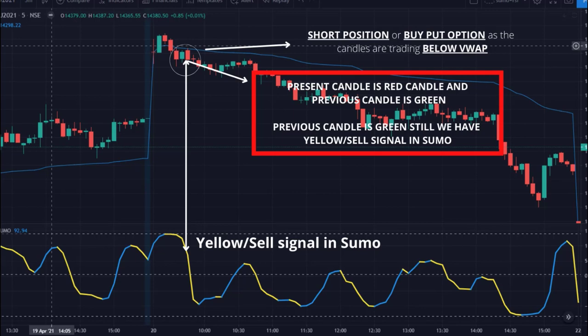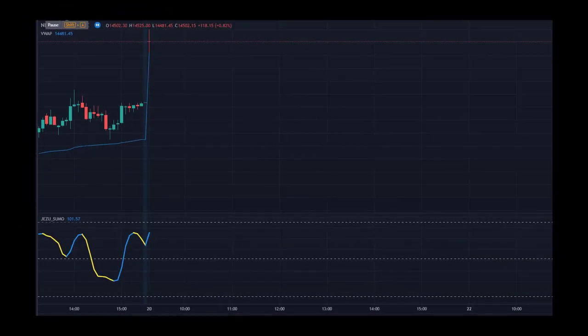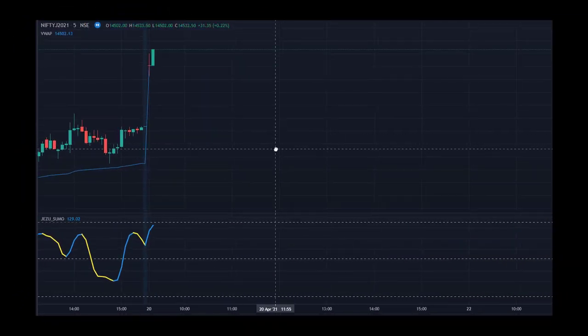If we find any bullish entry, we would only scalp as the price is below VWAP, because that bullish entry might be a small retracement. Here we see that sumo is showing us the bearish entry and the price is below VWAP. So we can short futures or we can buy put option. Now let's see how to take the bearish trade.